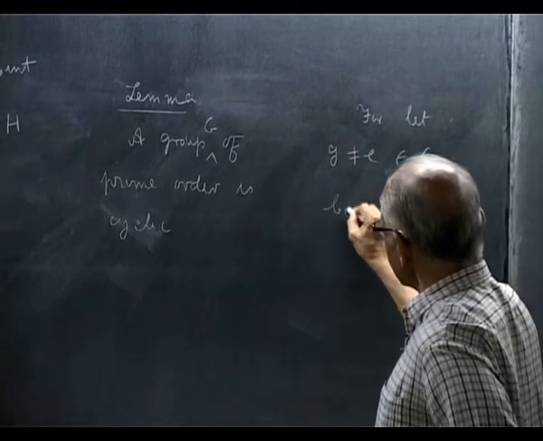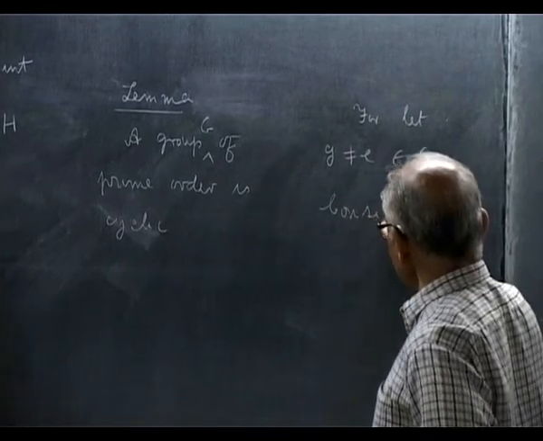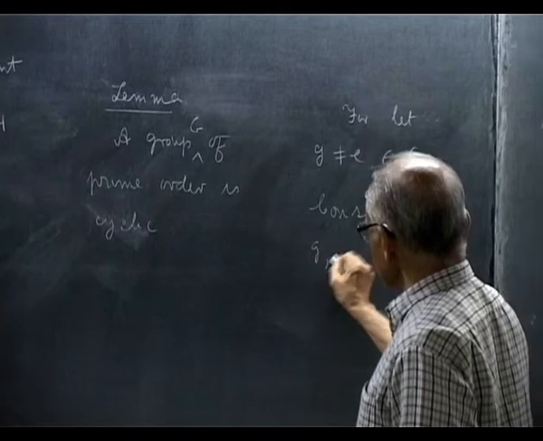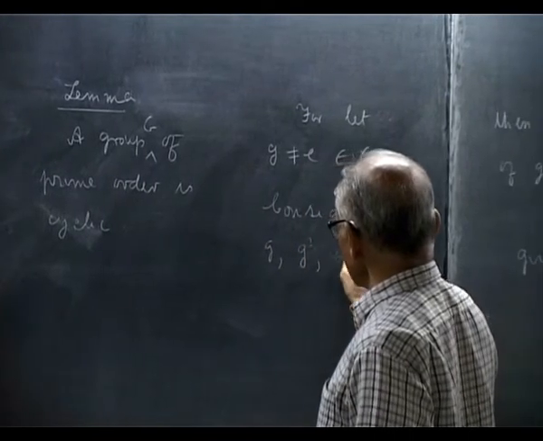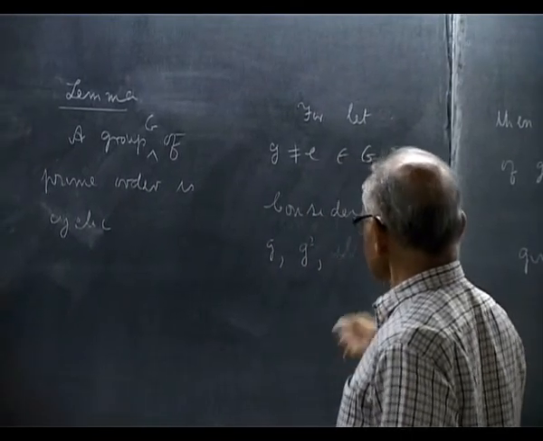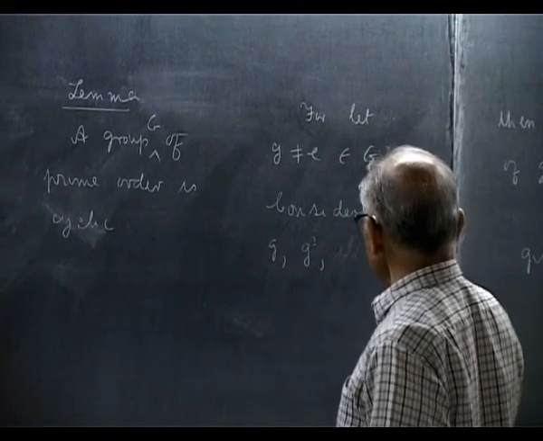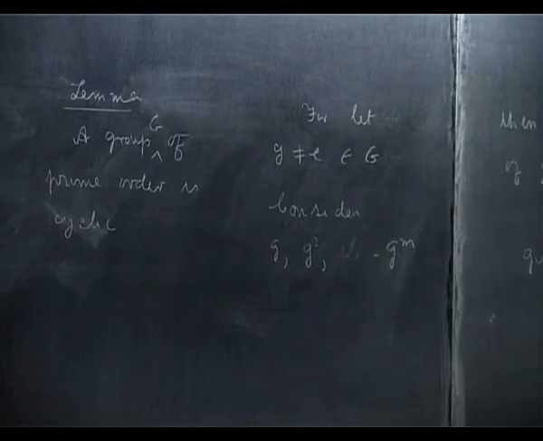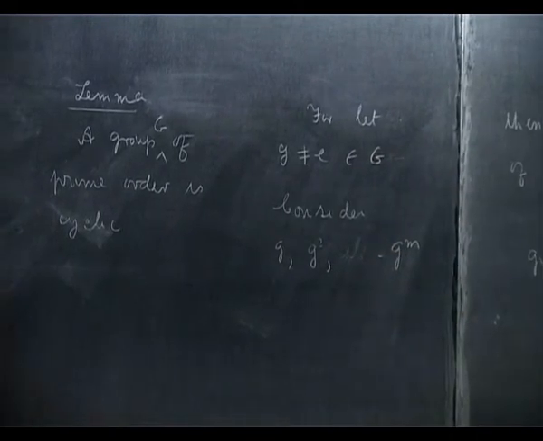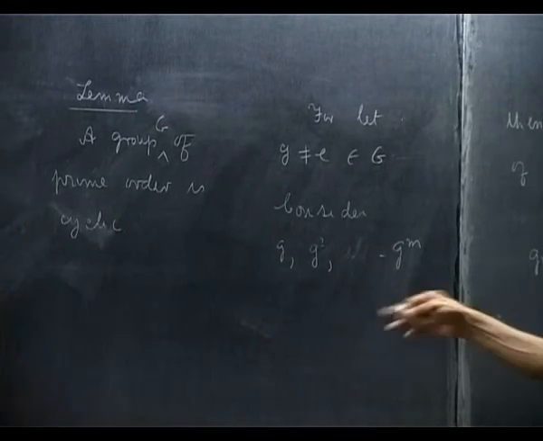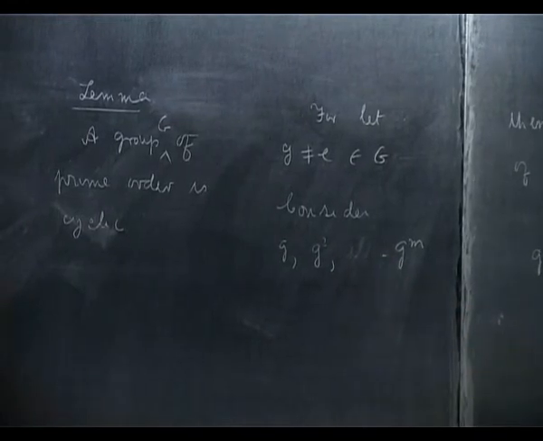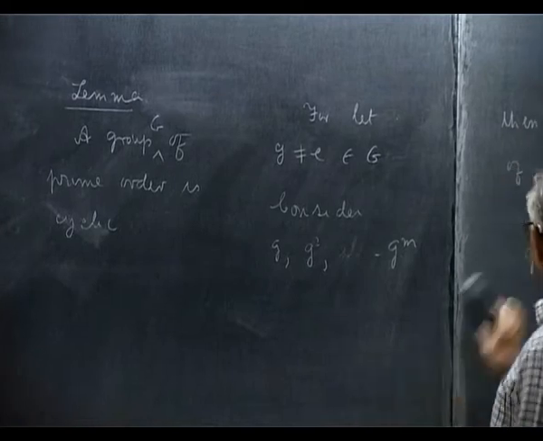Consider g squared, and I go on doing this, g to the m. But the group G is finite. So at some point I should come back to where I started. Otherwise I will get an infinite number of elements.